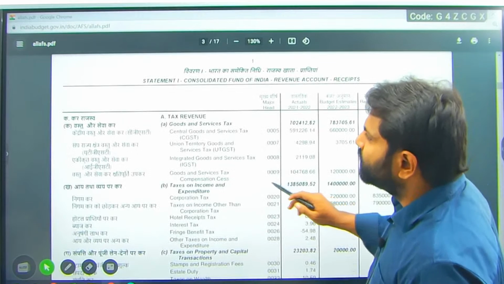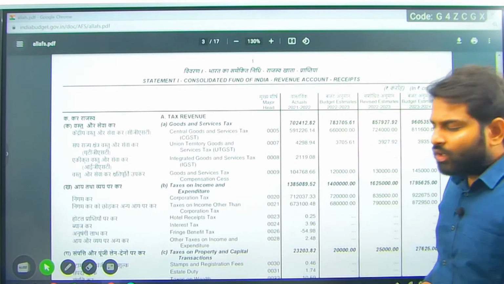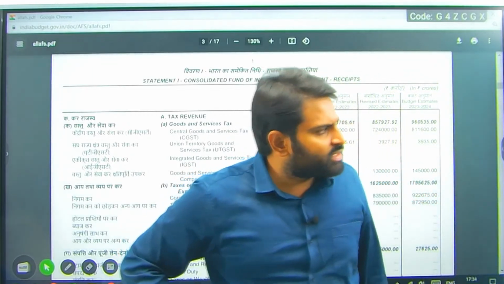So if you can see the Consolidated Fund of India, revenue account, receipts. I told you about the Consolidated Fund of India, how much money is coming into it.